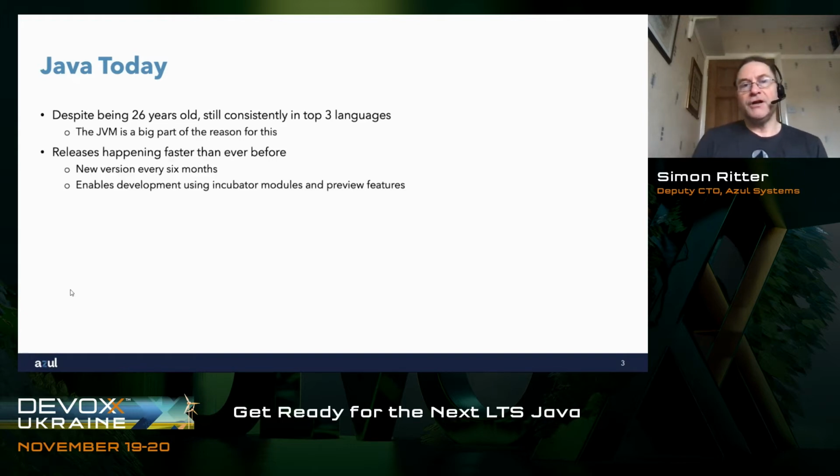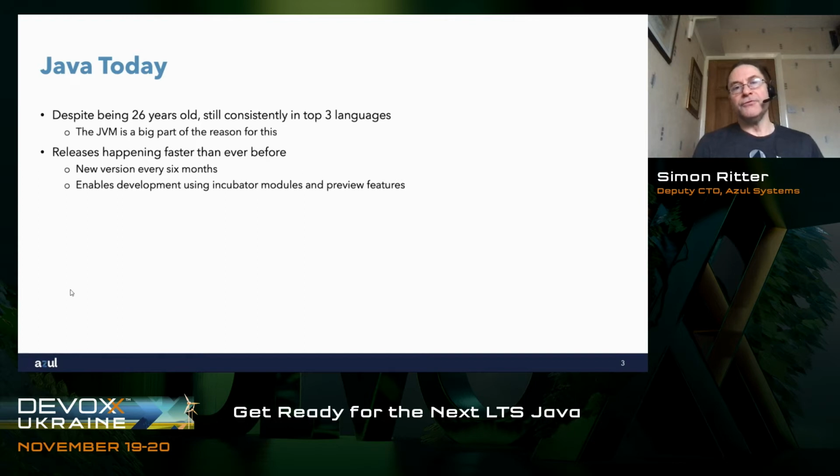What we've seen over the last 4 years is a change in terms of how we release Java. And this was something that Oracle announced with JDK 9. In the past, we've had anything like 2, 3, even 4 years between releases. What we now have is one release every 6 months. In February and in September, we have a new version of Java. And that's proved to be really powerful in terms of delivering small new features to the language and also big features as well. But lots of new things have come through very, very quickly. And we've seen the pace of change much faster now in Java than we've ever seen before.